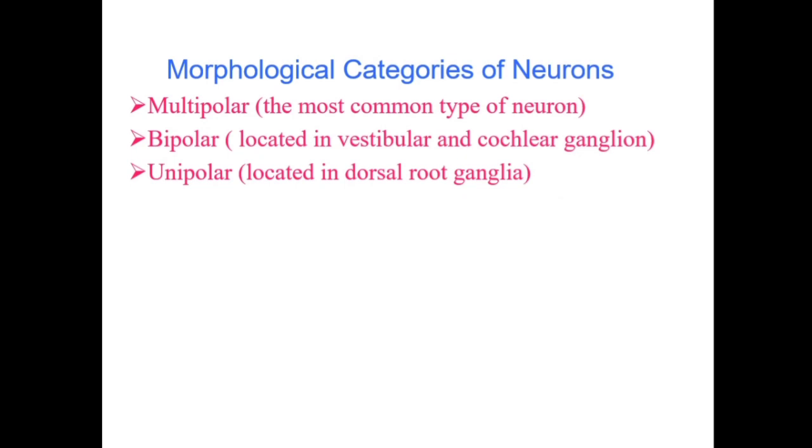Number one, the classification of the neurons according to the shape of the neuron, that is the morphological classification. And I was talking about the multipolar, the bipolar and the unipolar neurons. As the name indicates, the multipolar neurons, which is the most common type of the neuron, these are the neurons which are having many.